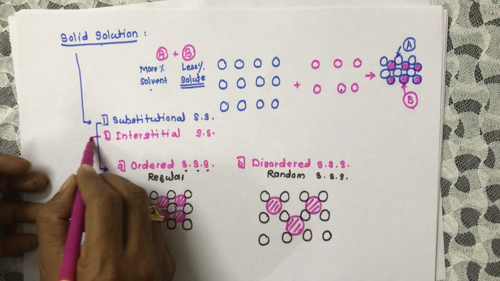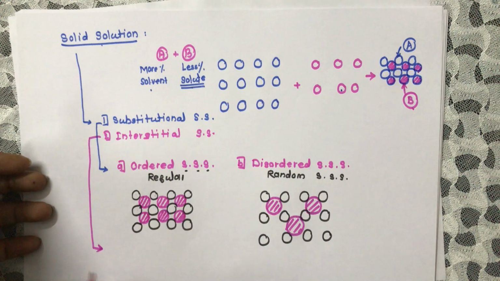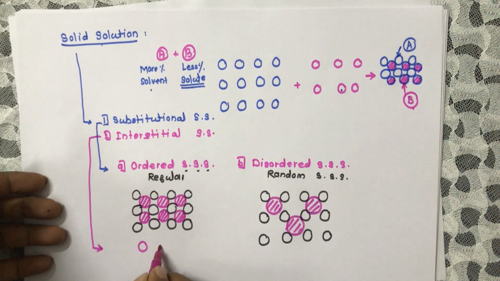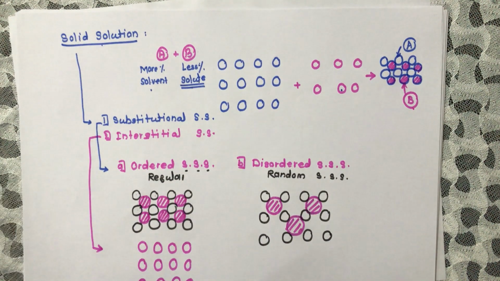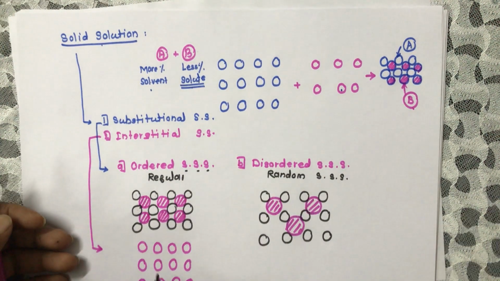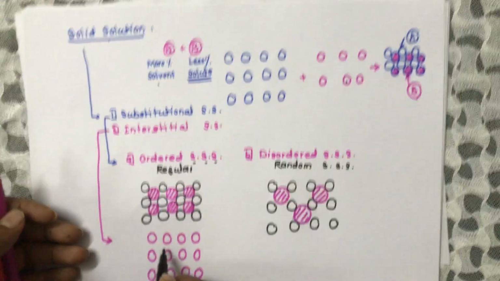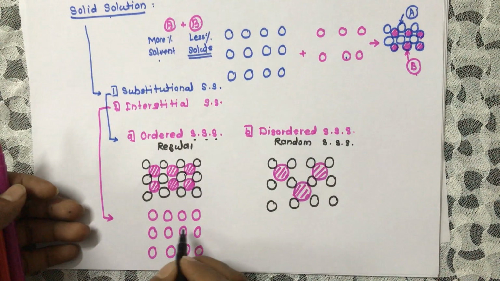Now in case of interstitial solid solution, how can we draw? Suppose the atoms are present into the interstitial site.